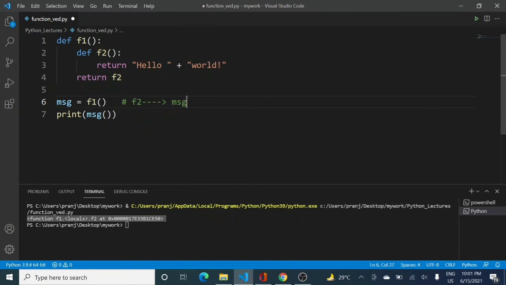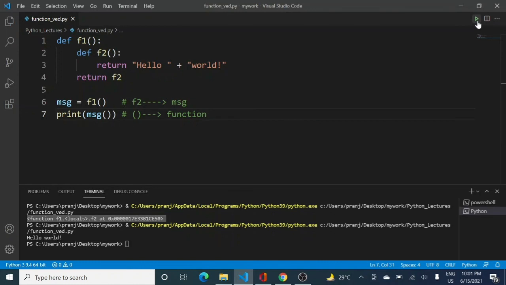In order to call it, you have to use parentheses, because this is the trademark of a function. Whenever you use a function, you use these brackets. So now this will be acting as your function, which is nothing but F2. If I now run this code, you get the answer hello world. This is a very interesting thing in Python programming.